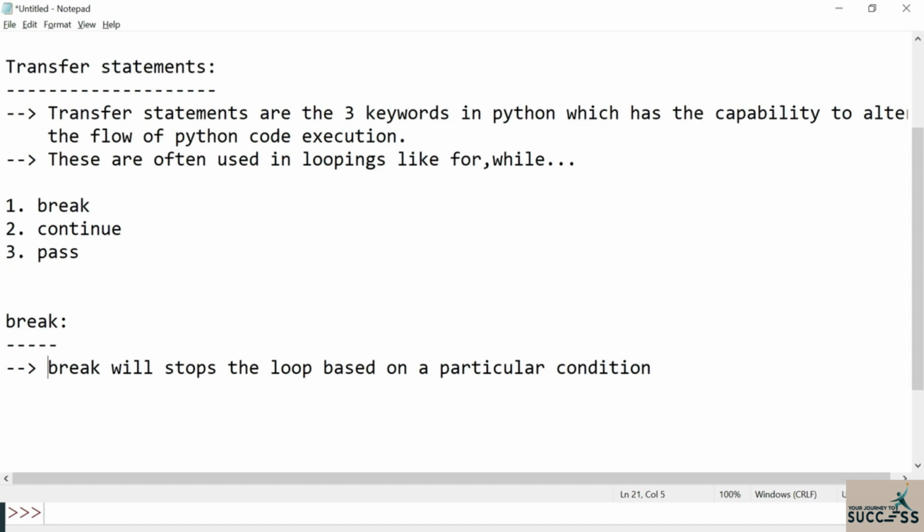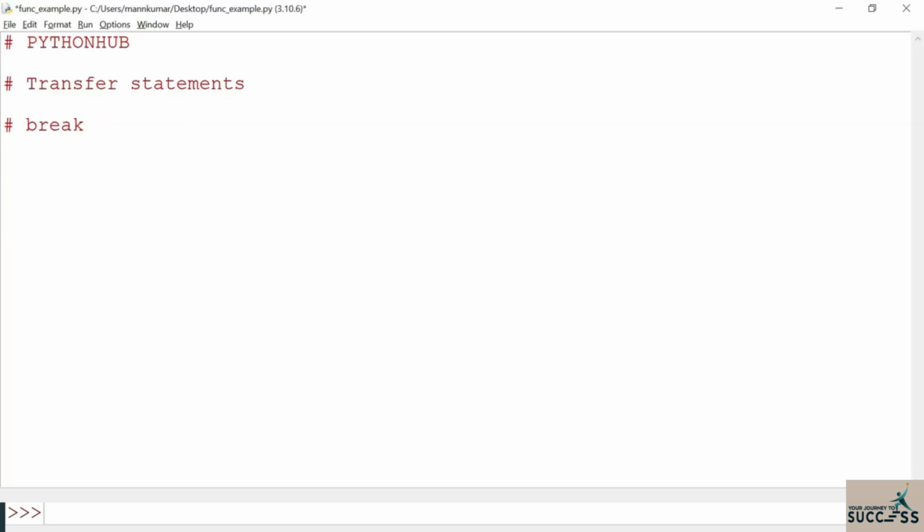Now let us move to the IDE and see how break will break the loop. Think that we are writing a code: write a Python program to print 1 to 10 numbers. This is very easy. I covered this in the for loop tutorial, so the same thing I am directly writing.